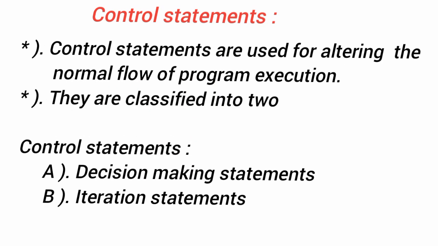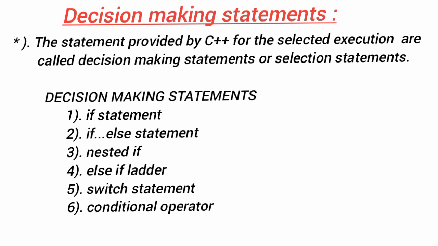Next, control statements. Control statements are used for altering the normal flow of program execution. They are classified into two types: decision making statements and iteration statements. First is decision making statements.